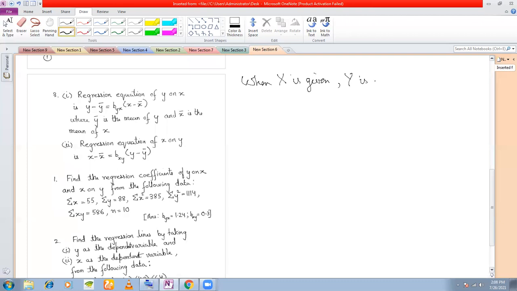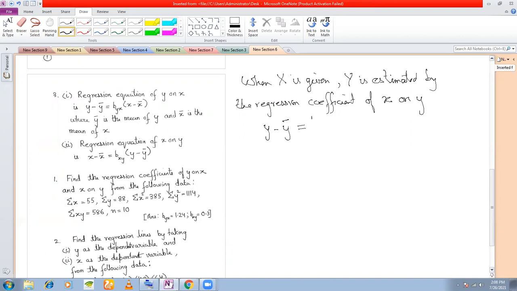Y is estimated by the regression coefficient of x on y. So what is the regression equation of x on y? Remember, the regression equation of y on x is y minus y bar is equal to byx into x minus x bar. Remember, we will be using this when y is given.